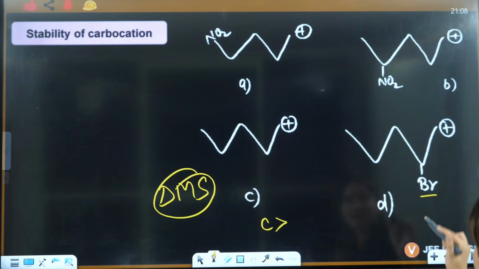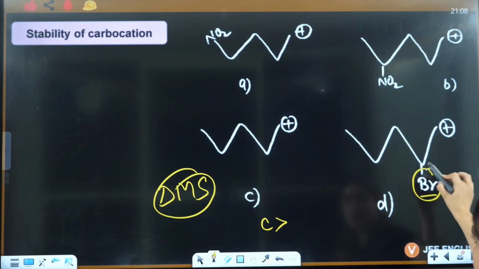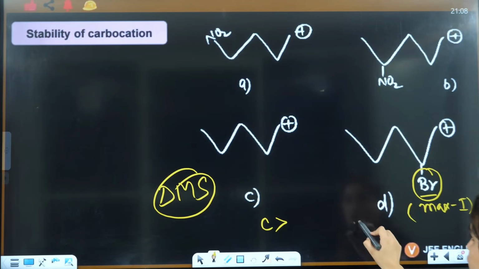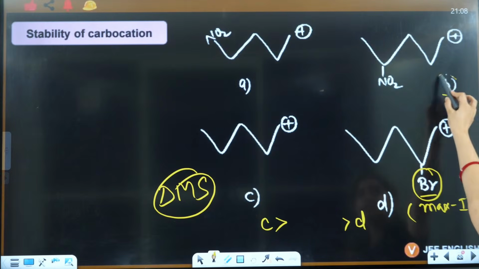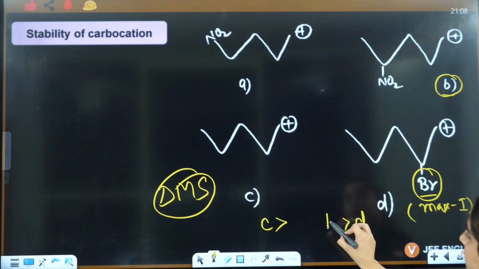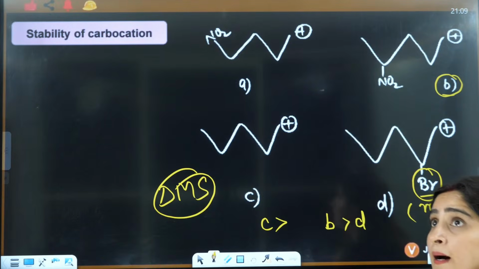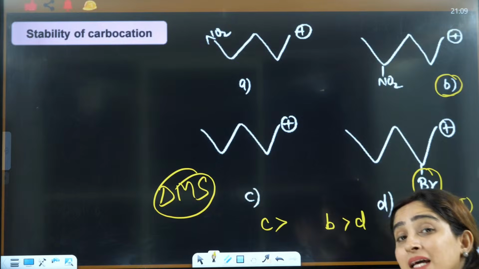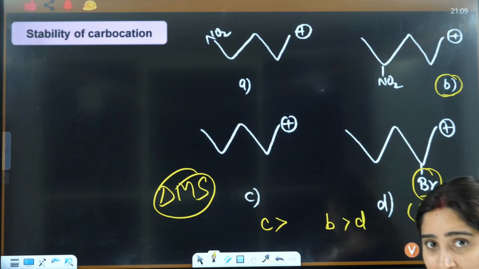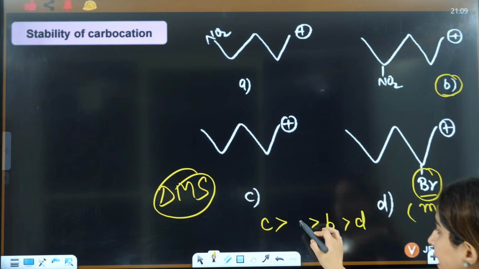Now guys, see this thing. Distance, firstly I will see. This has least distance, so it will show maximum minus I. So it will be least stable. Out of this, this has intermediate distance, so it will be B. This has maximum distance, so the capability of this minus I will be very less, so it will be A.